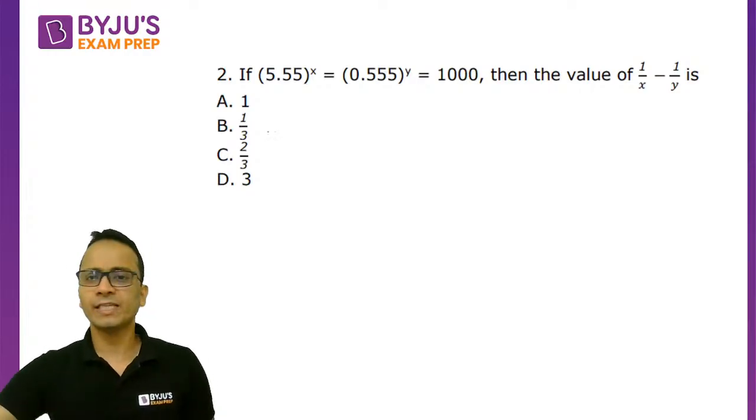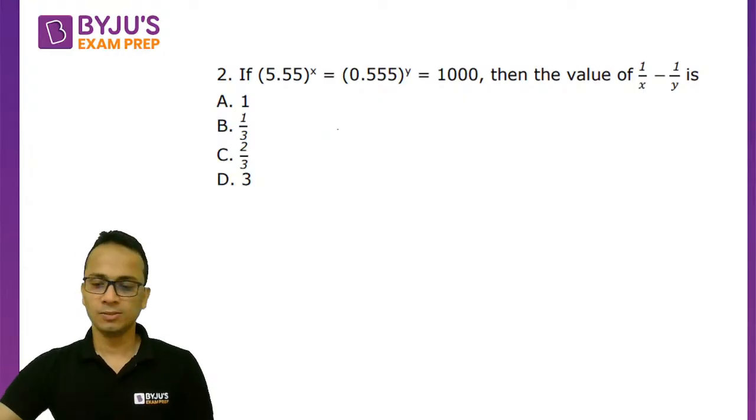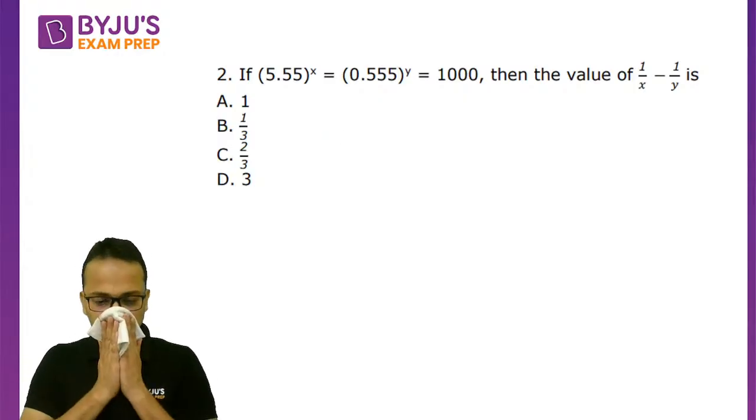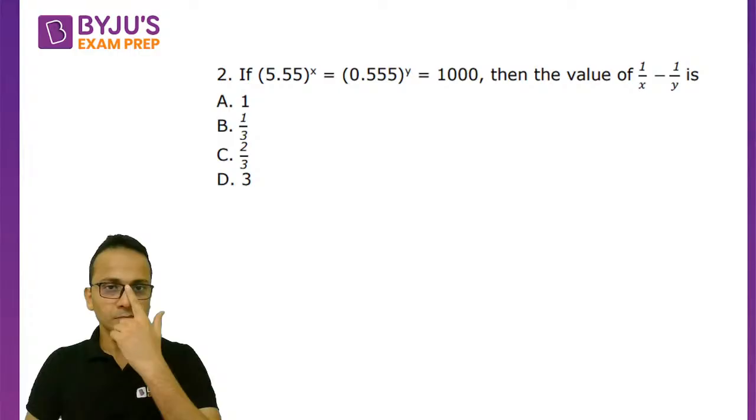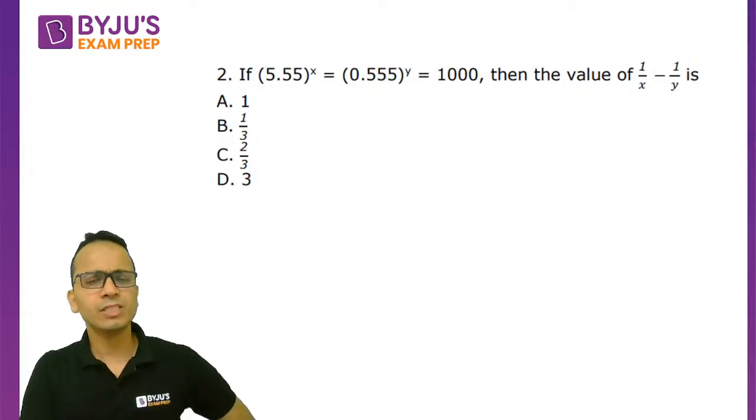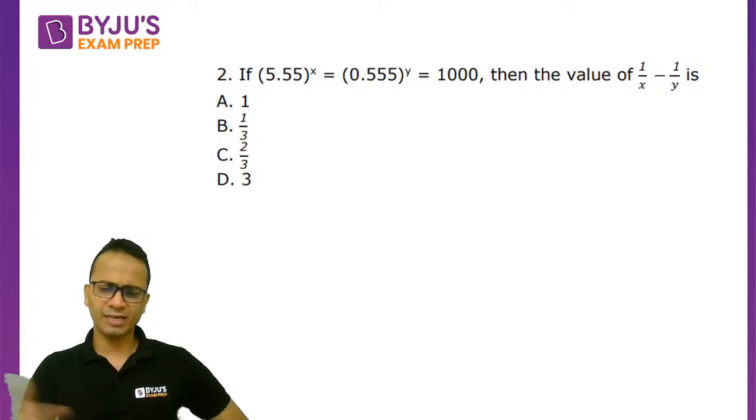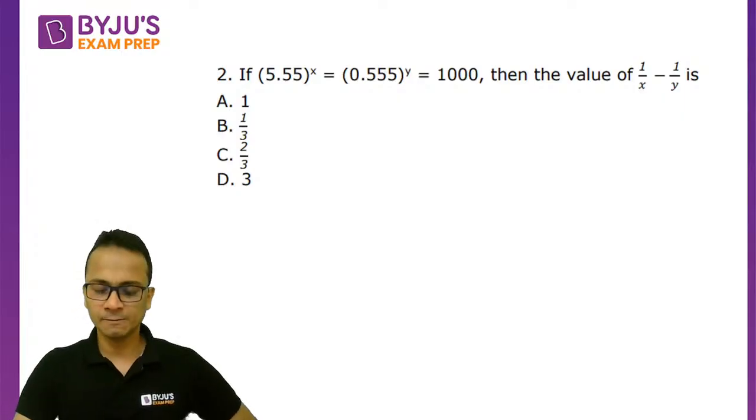So the next question, second number question, you have the options with you. Now this is a good question. Like I mentioned, properties of surds and indices.